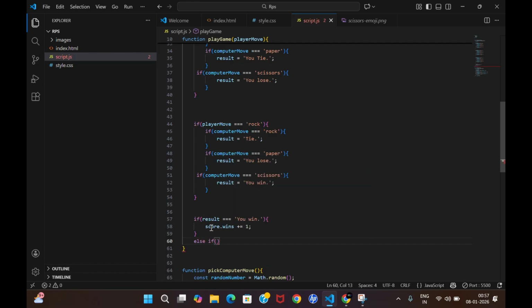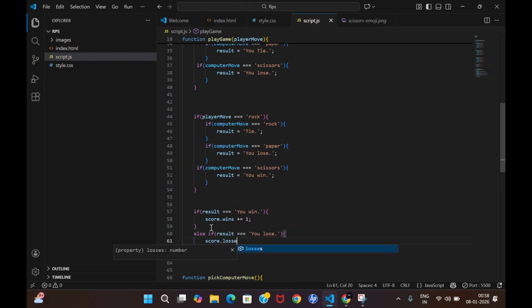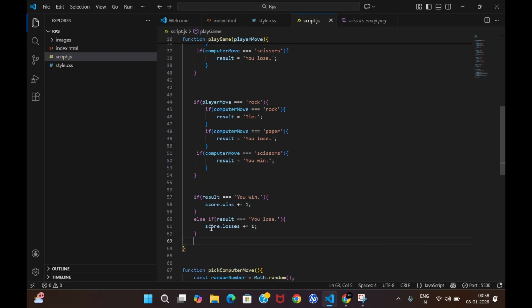Similarly, for the else if condition, if your result value is 'you lose', then your score dot losses will be plus equals 1.